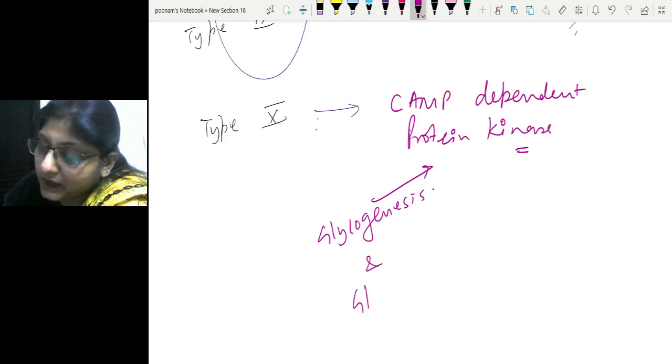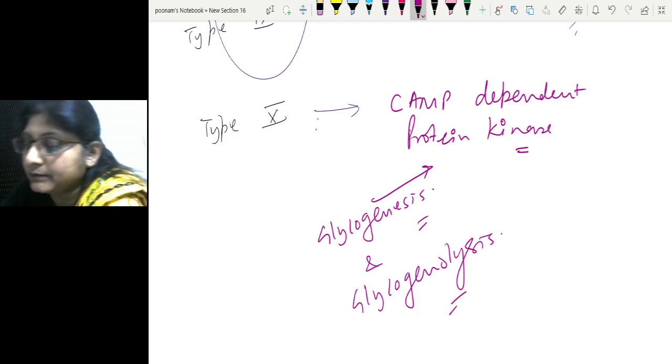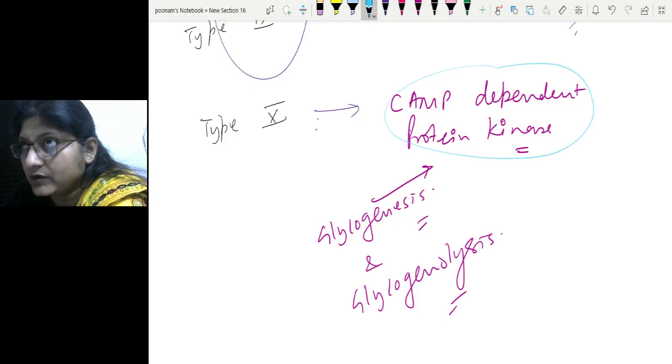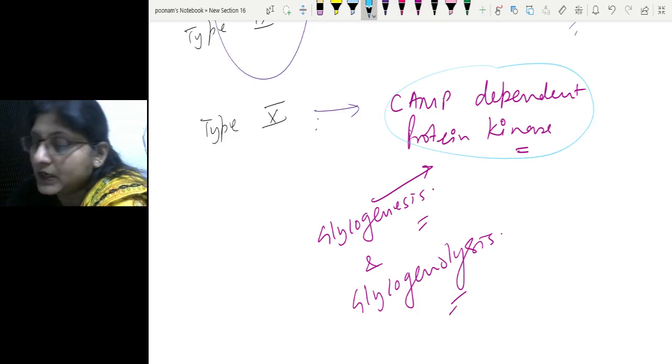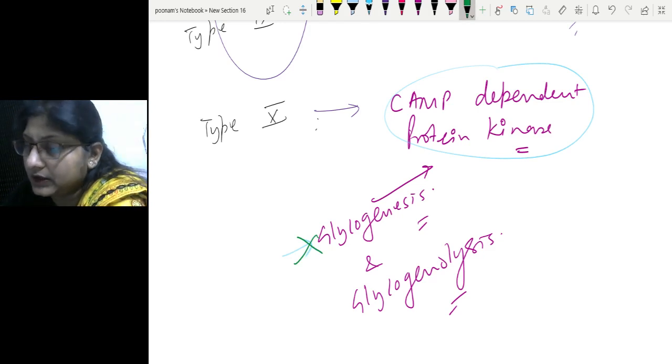As the name implies, cyclic AMP dependent protein kinase results in phosphorylation of enzymes. In glycogenesis, glycogen synthase is phosphorylated and inactivated, and in glycogenolysis, phosphorylase is phosphorylated indirectly and activated, so glycogenolysis runs.